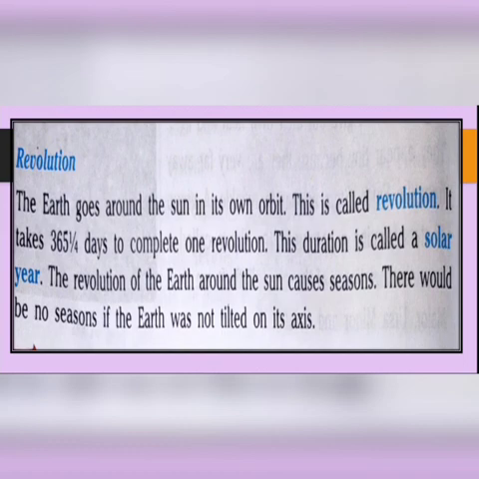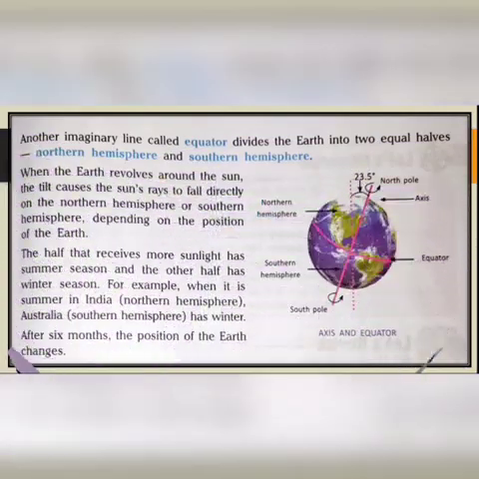And revolution around the sun causes seasons. There would be no seasons if the earth was not tilted on its axis. Yes. So up to here we learned that due to rotation day and night occurs, and due to revolution changes of seasons occurs. Yes. Okay.